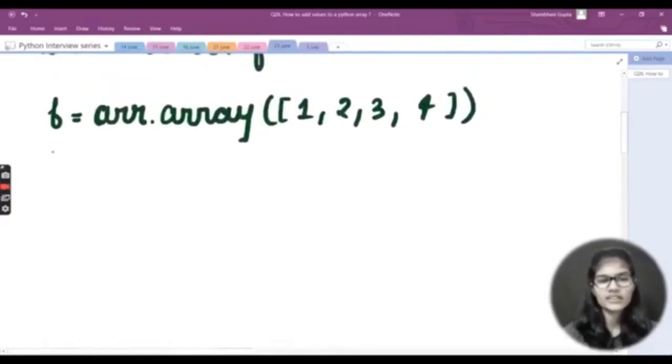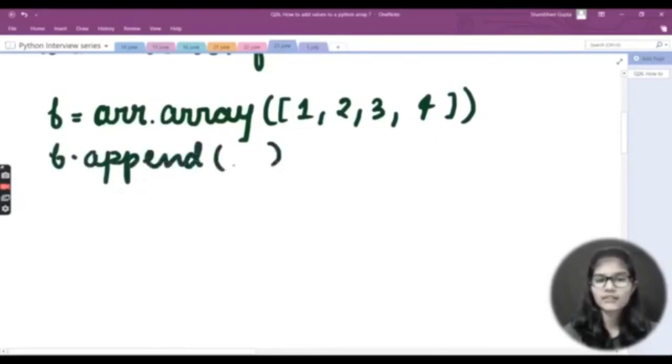Fine. Now basically if I just want to use that append function, so I would just simply write b dot append. Okay, b dot append. I would put out the bracket here, and inside the bracket I would write the number which I want to add on here. Okay, so let's say I want to add 5. I will just write that 5 here, and simply I would be printing. So print and then b.